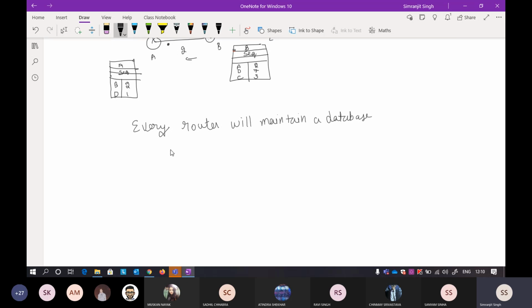Suppose you are standing at A. The database will have the router and the sequence number. Suppose you got something from B and the sequence number was 10, you got something from C and the sequence number was 20, and you got something from D and the sequence number was 30. So this particular routing table is already built there.